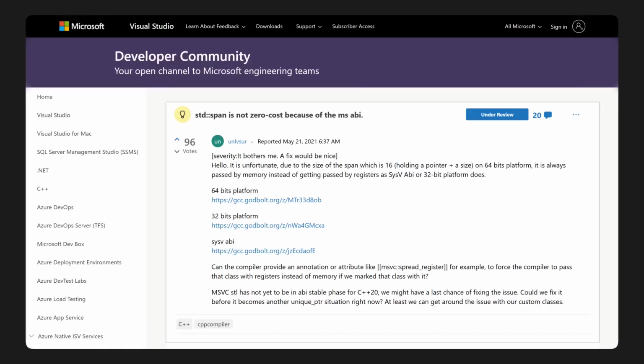C++ markets itself as having zero-cost abstractions, though in practice some cracks have begun to show in that promise. Unique pointers, for example, are slower than raw pointers because they get passed on the stack instead of in a register. This is for technical reasons regarding the ABI. Similarly, it seems like string view and span also have the same issue on Windows.